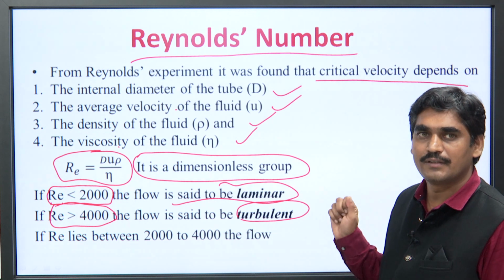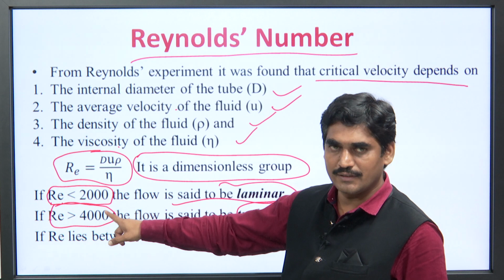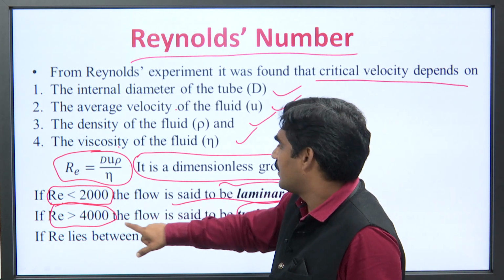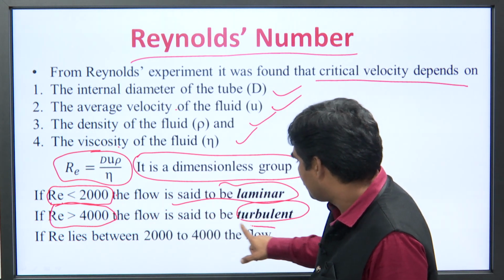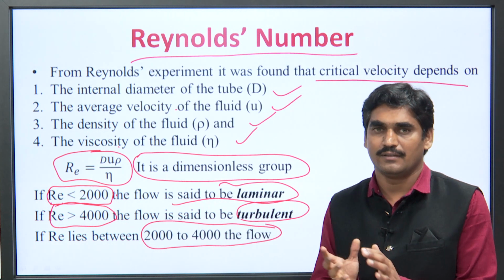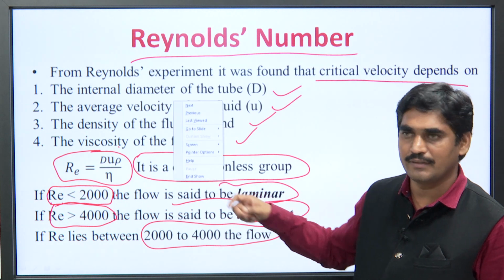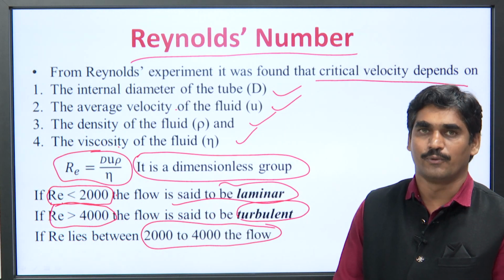So, if Re is greater than 4000, then the flow is called as turbulent. If Re lies between 2000 to 4000, then this is the critical velocity, that means change over time, that is from streamline or laminar flow to turbulent flow.